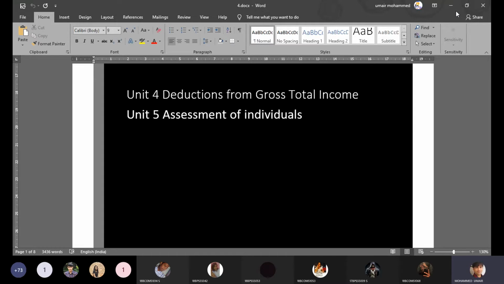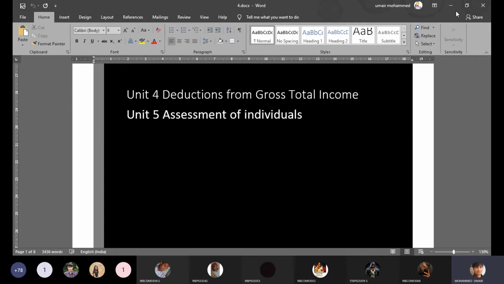So by now you have studied all the 5 heads of income, two in the previous semester and 3 in the current semester. Now we have the final 2 units left, which are the last 2 units of your syllabus, and these 2 chapters are interlinked with each other. The ultimate goal of this entire subject is to prepare you to compute the tax liability of an individual.